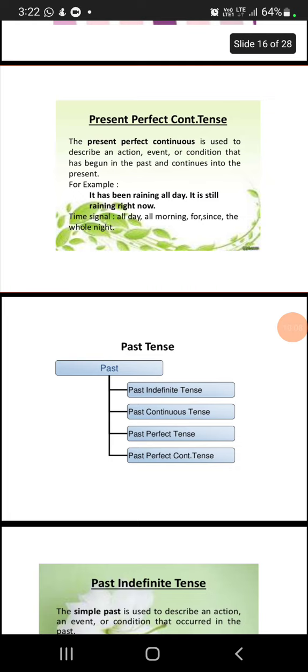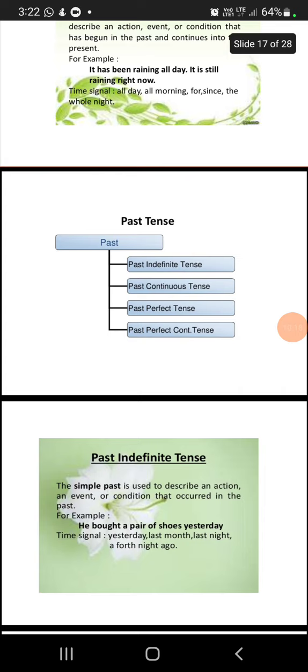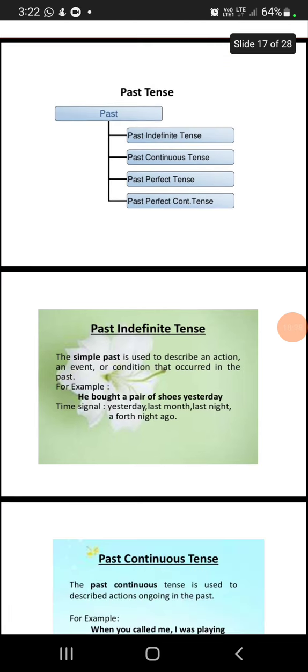And past tense. So past is also again the same: past indefinite tense, past continuous tense, past perfect tense, past perfect continuous tense. Past indefinite tense, the simple past, is used to describe an action or event that happened or occurred in the past. For example, he bought a pair of shoes yesterday. So here yesterday is a time signal or time frame. Yesterday, last month, last night, a fortnight ago. So these come under simple past tense.